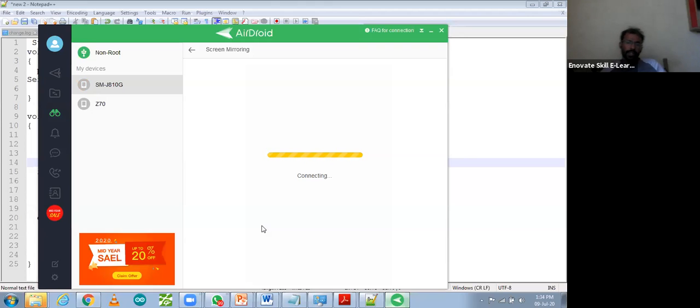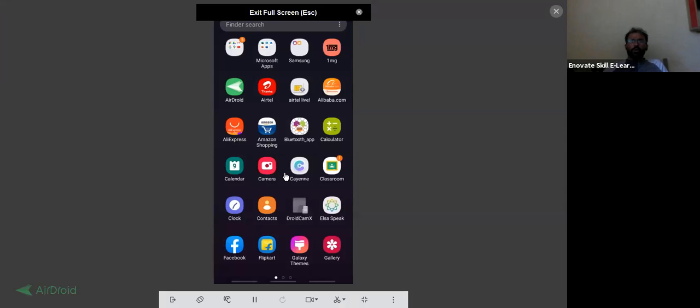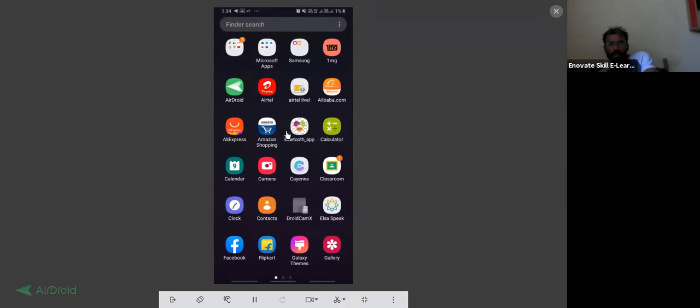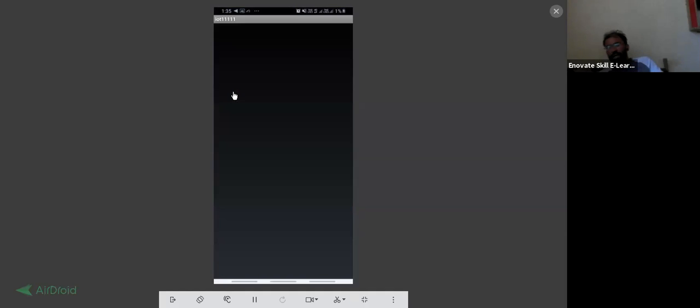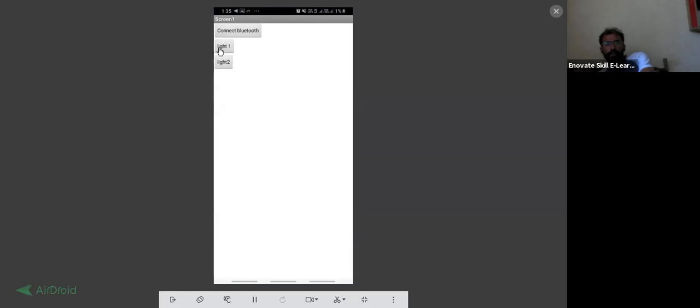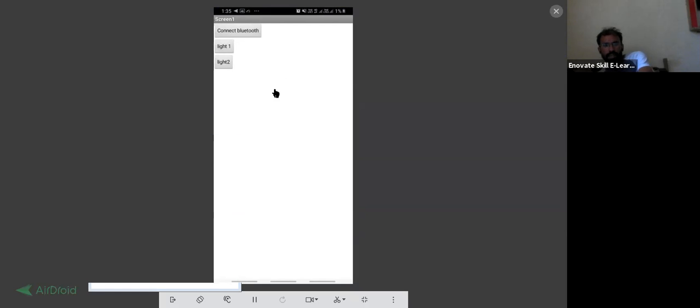So let me open it. Yes, this one is my mobile screen. So over here you can see it. Which app we have installed, that is about IoT, something like that. So find it. Where is my app? This one. You can see it. Okay, it's come. Yes, this one IoT 441. We have to open it. I just clicked on that app. Now you can see whatever app we have designed over there, that same app is over here.